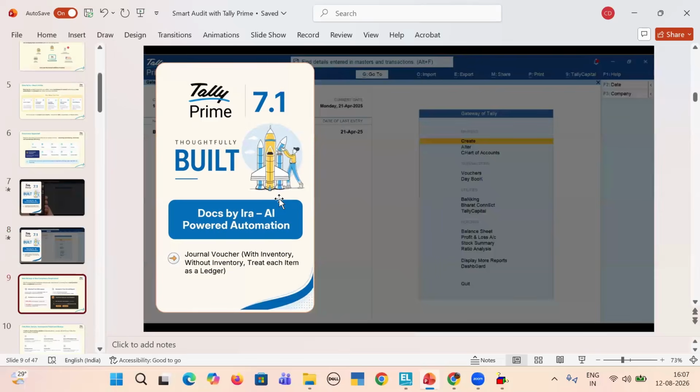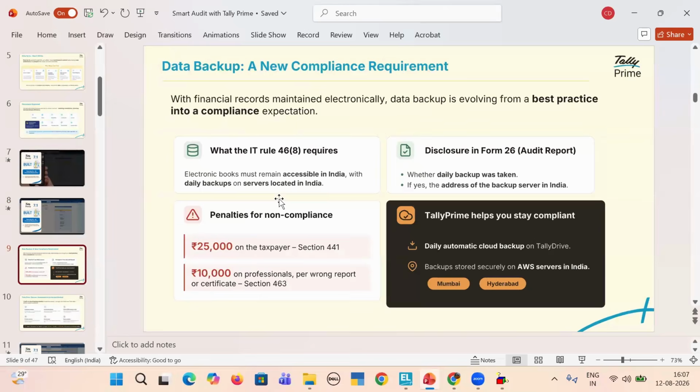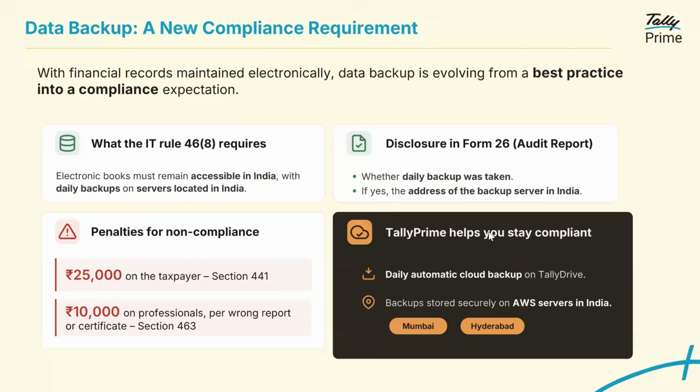So I think we can move to the audit as a subject now, Dharaji. Yes, data backup. As you all know, it is now mandatory as per IT Rule 46(8) that your electronic books must remain accessible in India, with daily backup or a server located in India. If you don't do it, the penalty for non-compliance is 25,000 per taxpayer and 10,000 on the professional for wrong reporting of this particular feature.